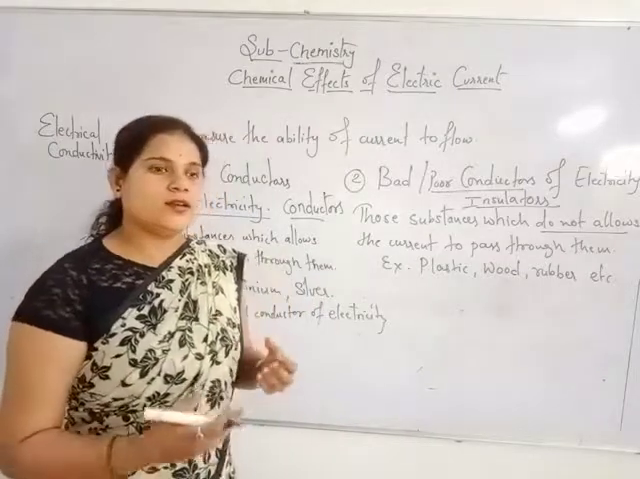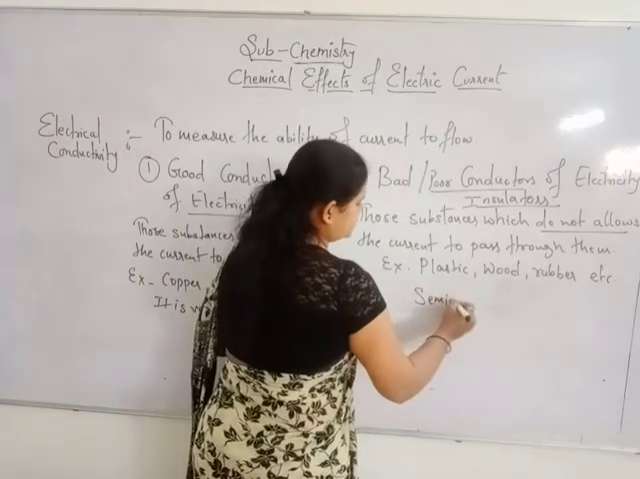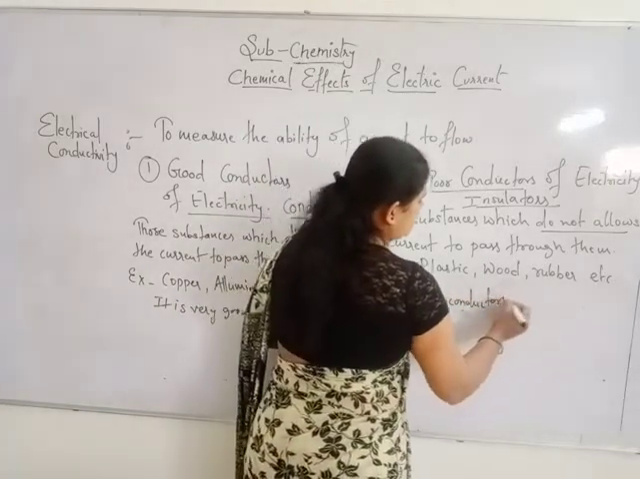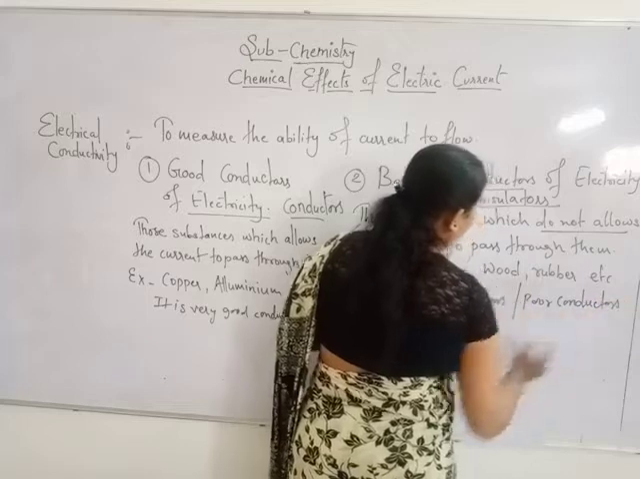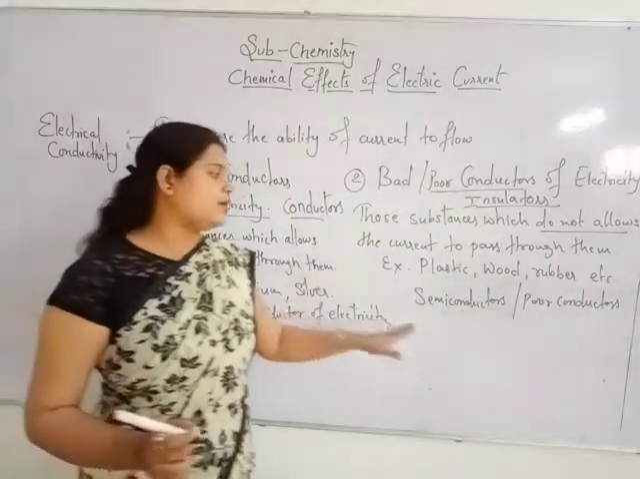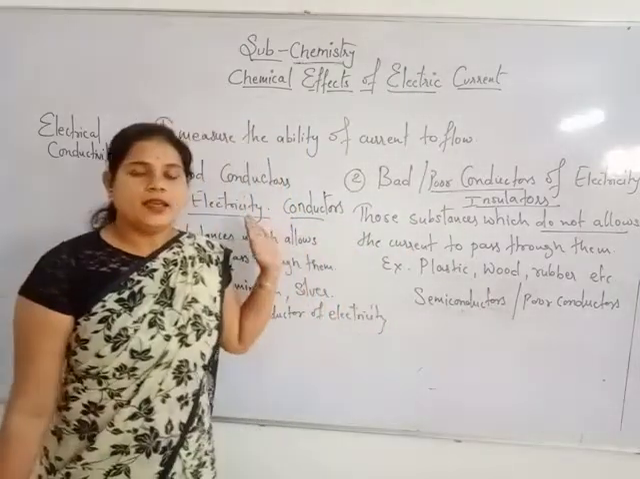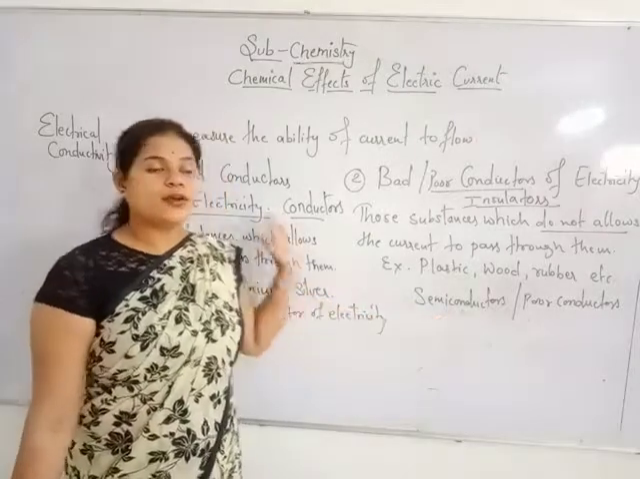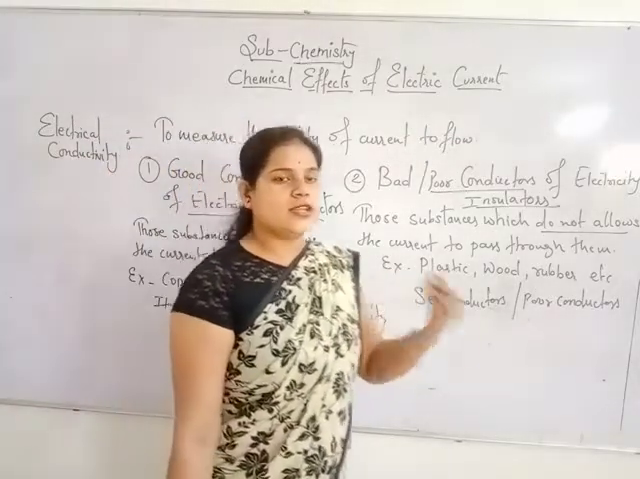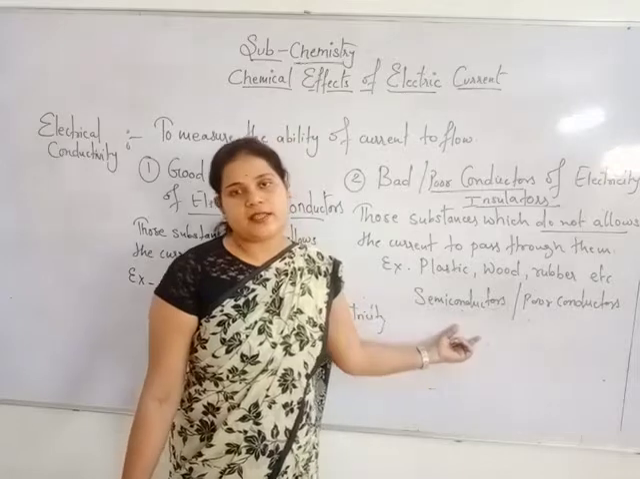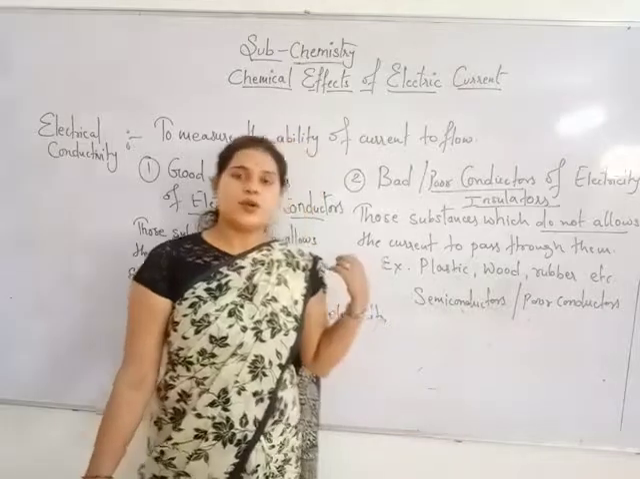Now, when we talk about electric current, there are also certain substances which work only when certain conditions are fulfilled. So these are called what? Semiconductors, or we could say poor conductors also. Semiconductors of electricity do not carry current as strongly as the good conductors, but they work on certain special conditions. When these conditions are fulfilled, they work. So that is why they are called semiconductors.